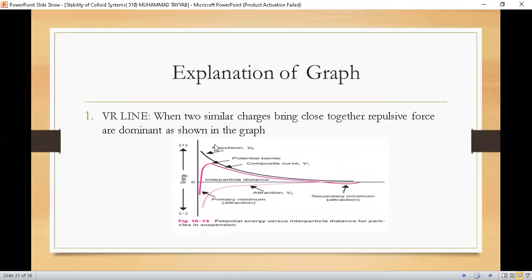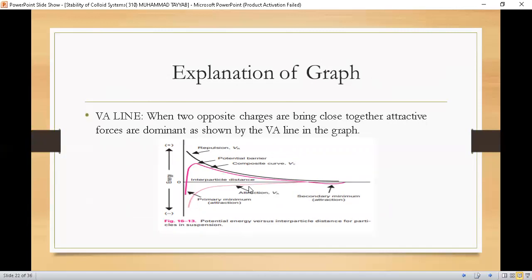The VR line. Here, this is the VR line. When two similar charges are brought close together, repulsive forces are dominant as shown in the graph. This is the line for VR, as we have discussed. The VA line. This is the VA line. When two opposite charges are brought close together, attractive forces are dominant as shown by the line VA in the graph. This is the line of attractive forces, and this is the line of repulsive forces, when two similar charges and two different charges in a colloidal system are brought close together. Now let's proceed further.